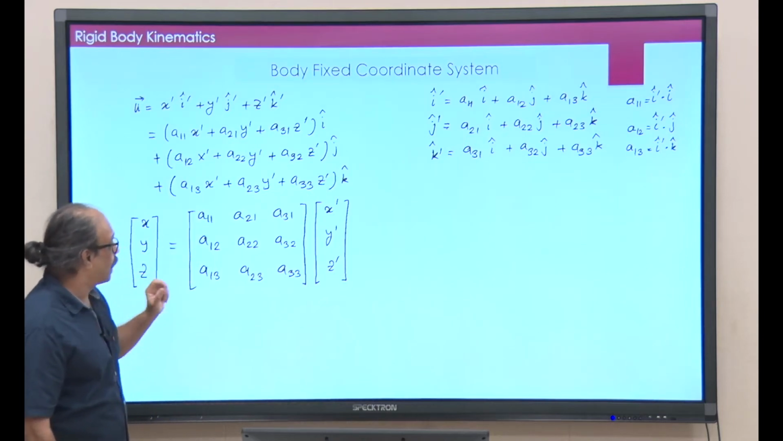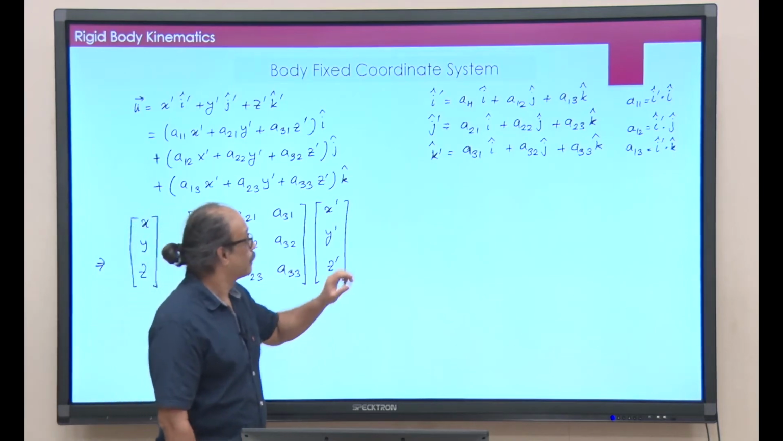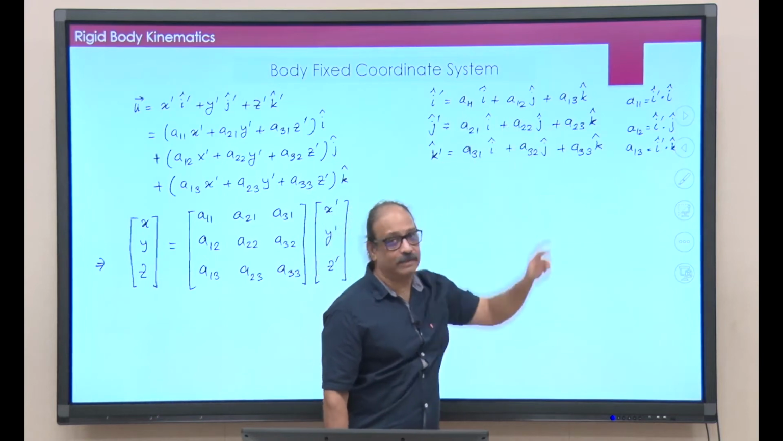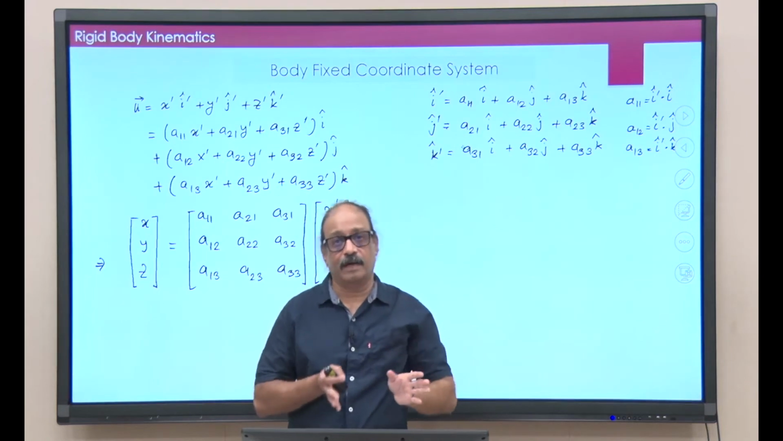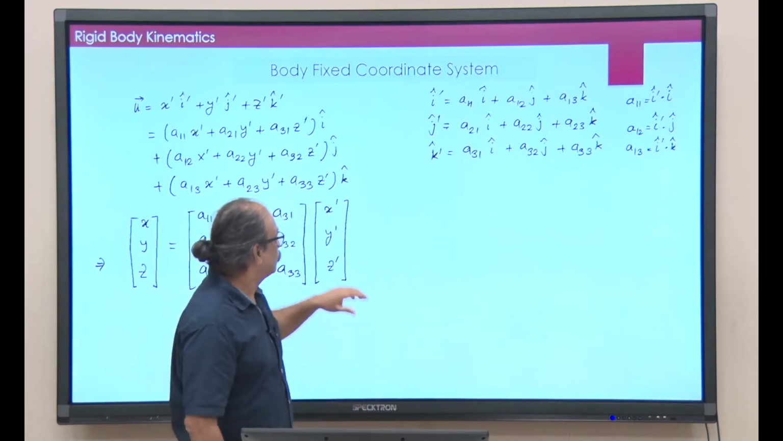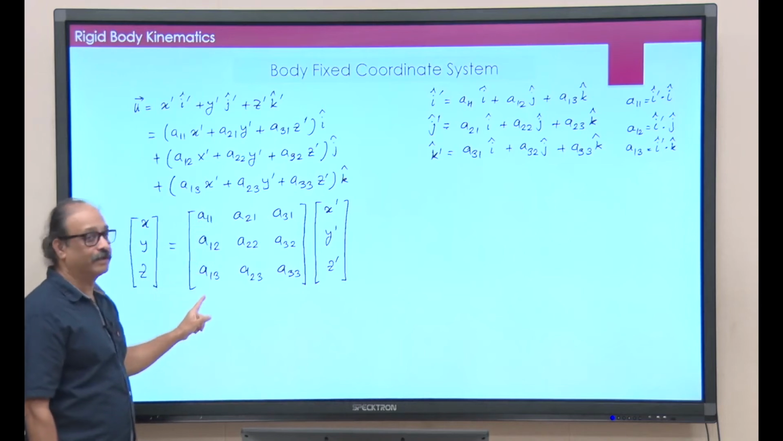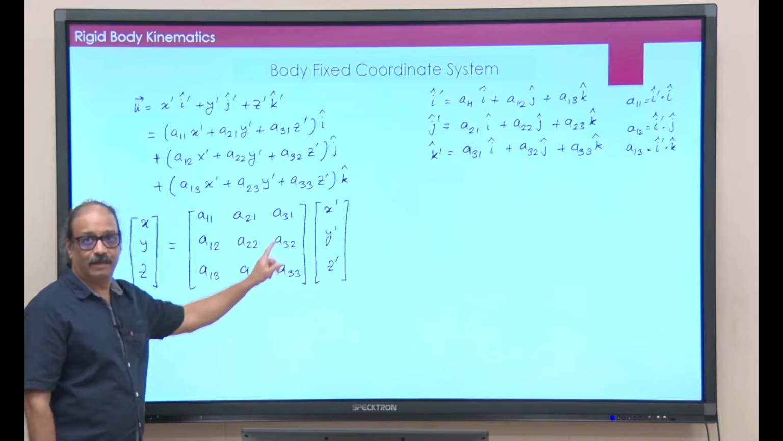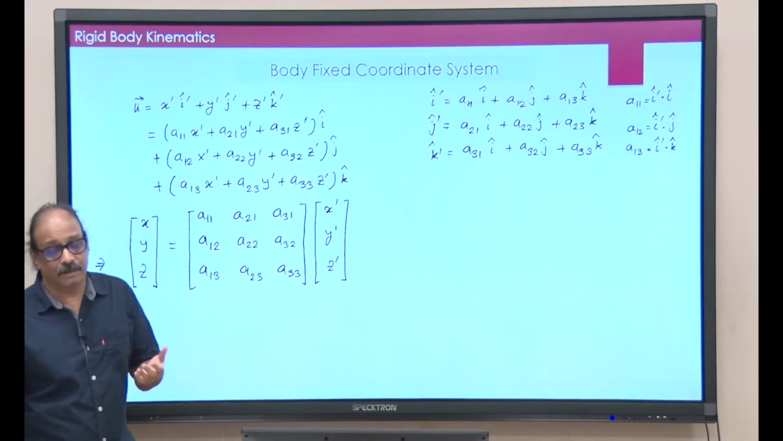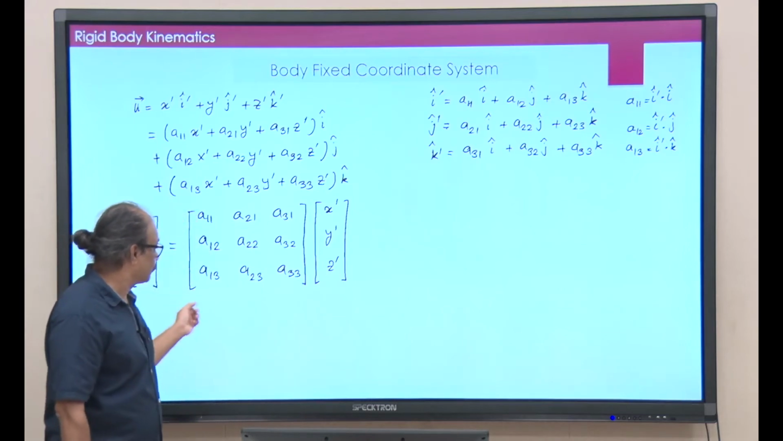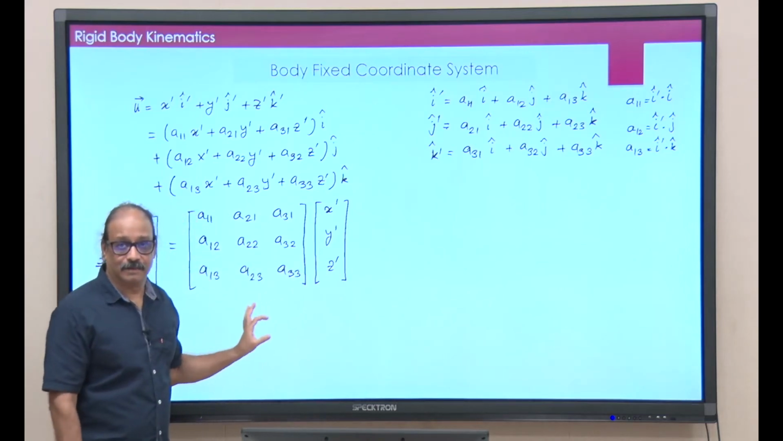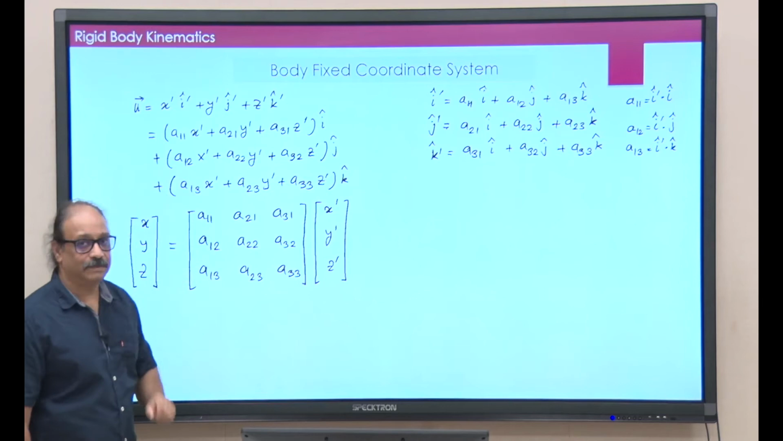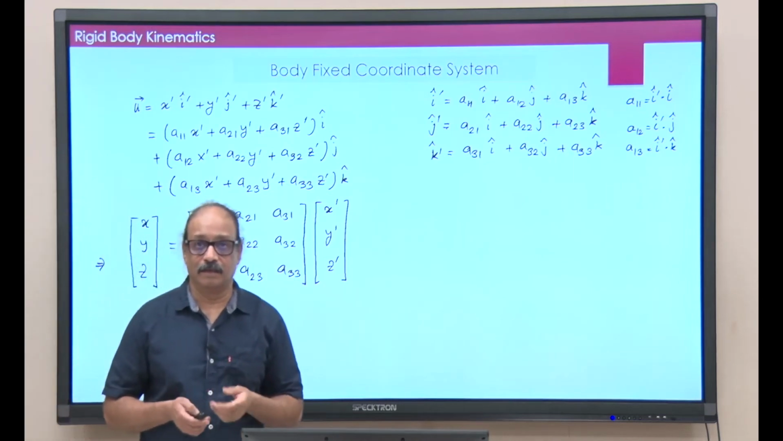Notice this A matrix can be constructed very easily. If you look at this i prime, the 3 numbers there, A11, A12, A13, are the 3 components along i, j and k. You take those 3 components and put them in a column vector. So, this is nothing but i prime, this is nothing but j prime and this is nothing but k prime. All I need to do to calculate the A matrix is put i prime in the first column, j prime in the second column and k prime in the third column.